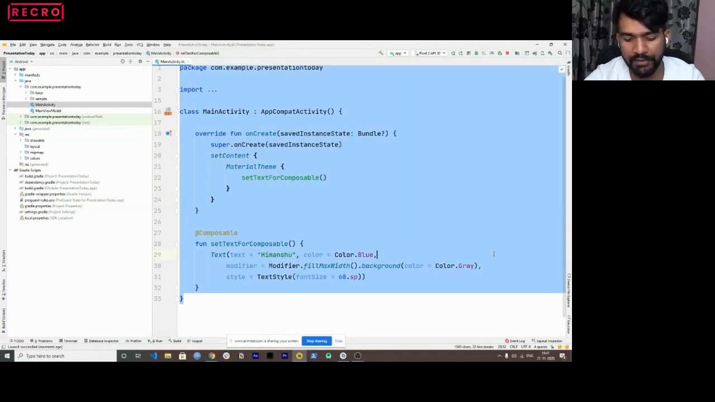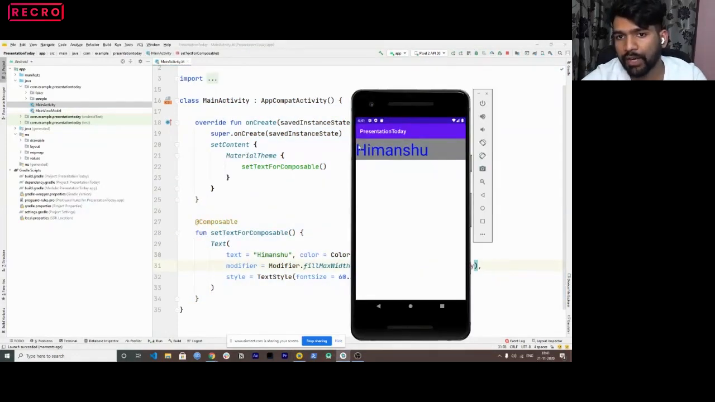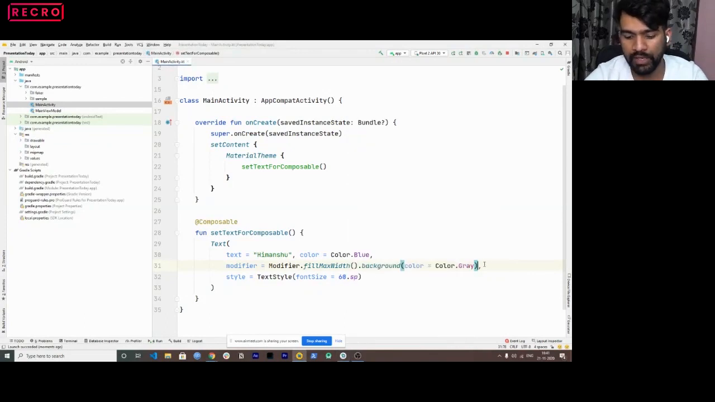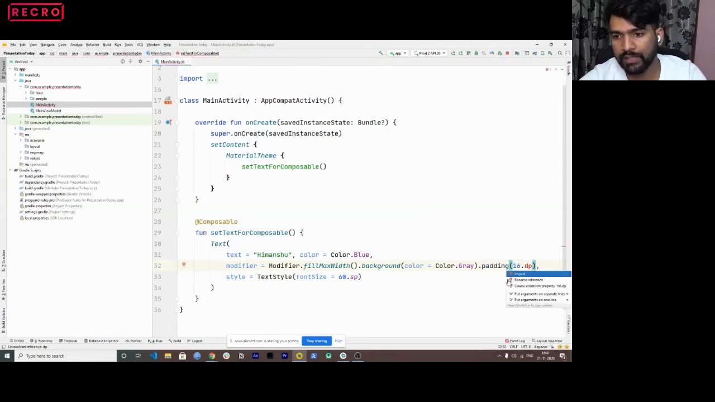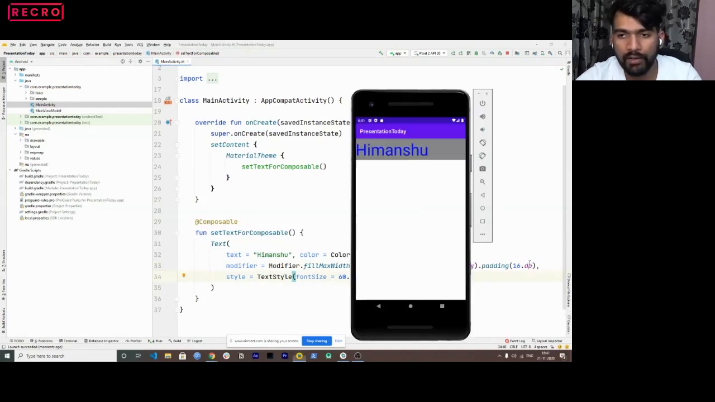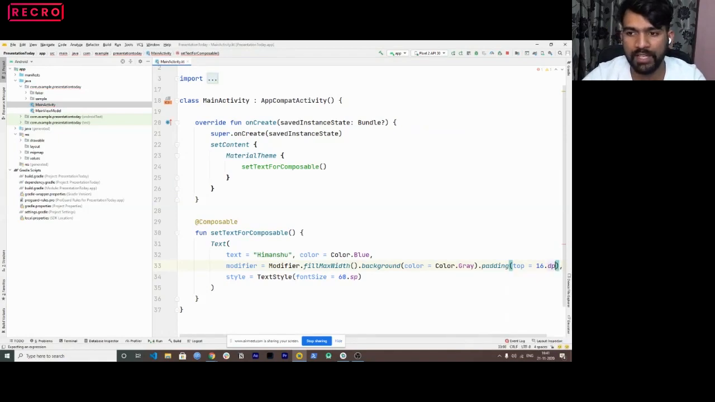Now, considering that we want to give a certain padding to it. I want a padding of 16 here and from the top as well. For that, we can use dot padding. And here I'll pass 16.dp. What this would do is give a 16 dp padding from all the sides, top, left, bottom, and right. But if you want to do just from the top, we can pass the property top and we can pass 16.dp like this.